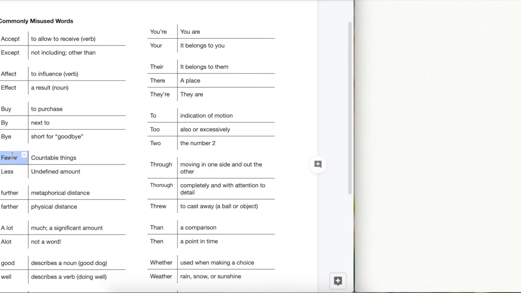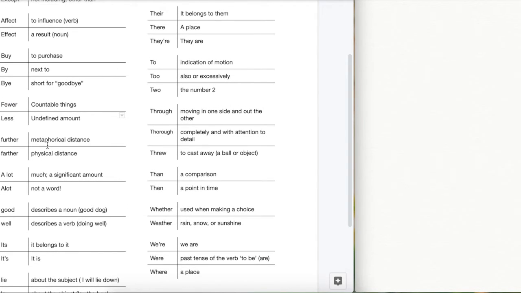So we use fewer for things that you can count. Seconds, hours, days, marbles, coins, whereas we use less for things that we can't count. Patience, but another one is money. He has less money. We can't count money per se. You would say he has fewer dollars, fewer coins, but less money. He has less time, but fewer hours, fewer minutes, fewer seconds.